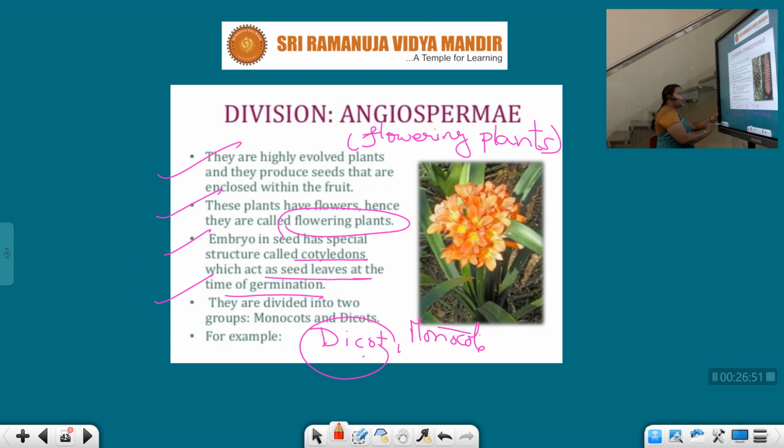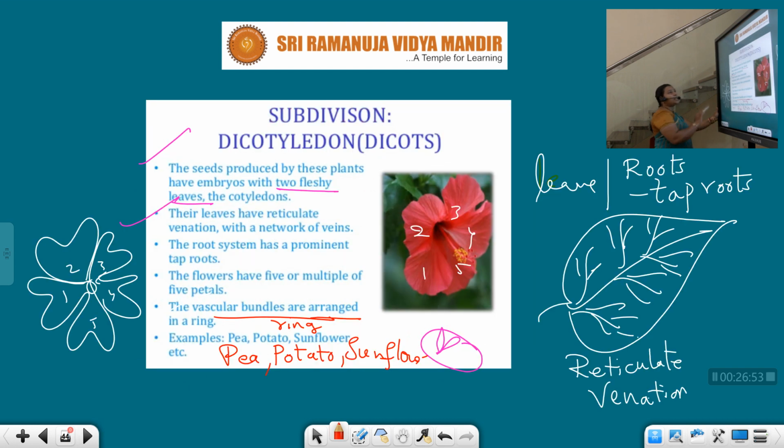In the angiosperms again we have two more types, monocotyledons and dicotyledons. Why dicots and monocots? It is simply based on the seed: if the seed has two cotyledons it is called dicot, and if the seed has only one cotyledon, that is monocot. Dicots: the seeds have an embryo with fleshy leaves, the cotyledons.